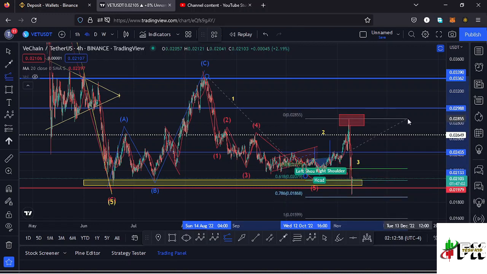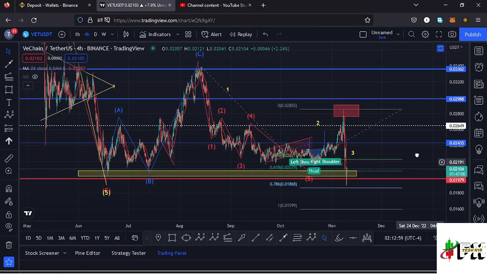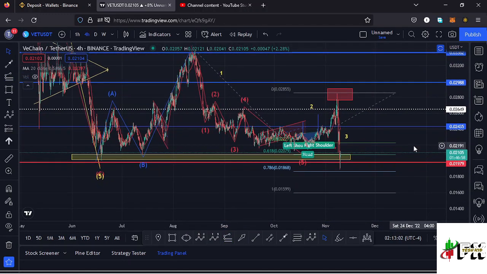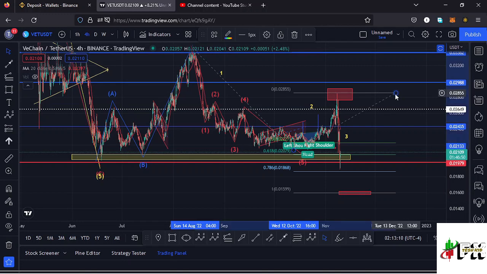That gives me a minimum target area to the lower side, and I can use the fib ratio 1:1, and that gives me a minimum target area back to around the $0.015 mark, and I can mark that target area here on the charts like that.